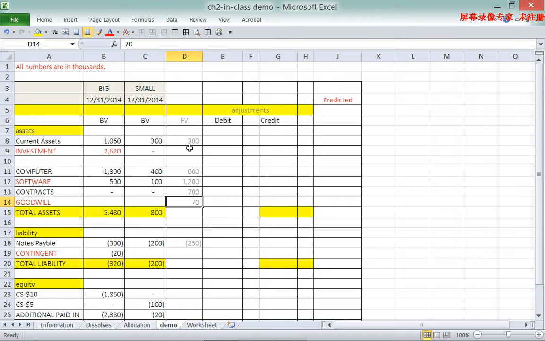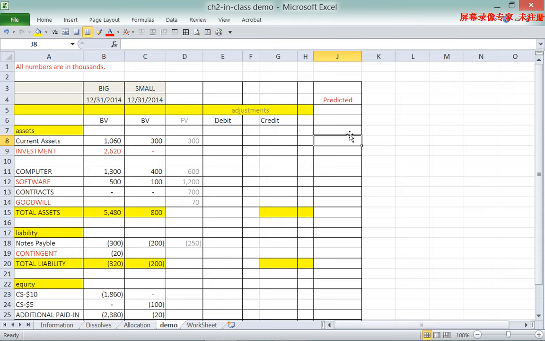Before we use the worksheet formats, I want to first introduce the way that we predict the correct number of the consolidation.